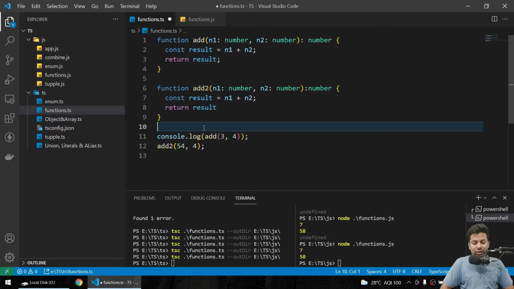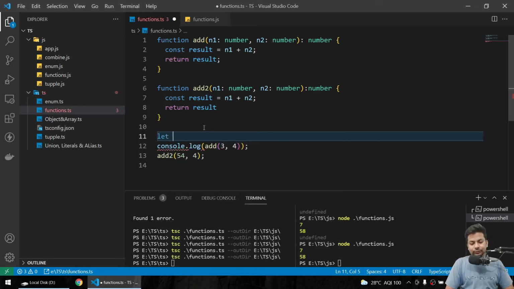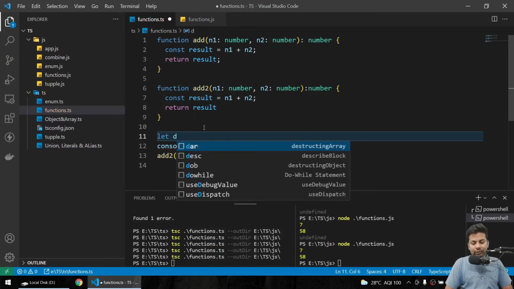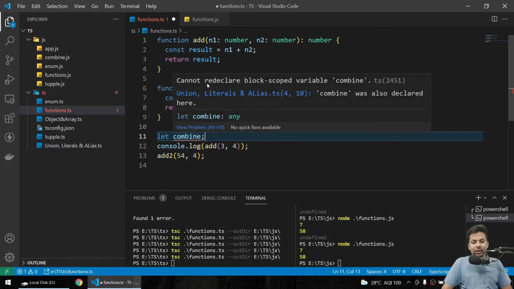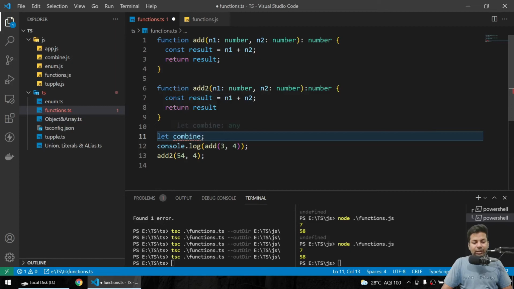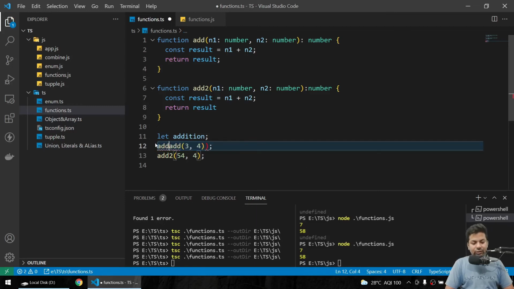Now suppose here you have a variable called let, and you say data, you say combine, okay, combine, what the result of combination is, and you just do this. So if you go here, cannot redeclare block-scoped variable, so I'll say combination, or addition. So you have just declared an addition which is of type any. Now here you say addition equals to add,